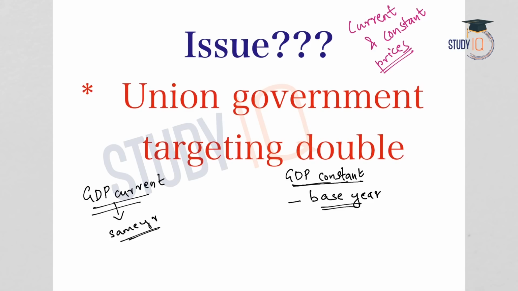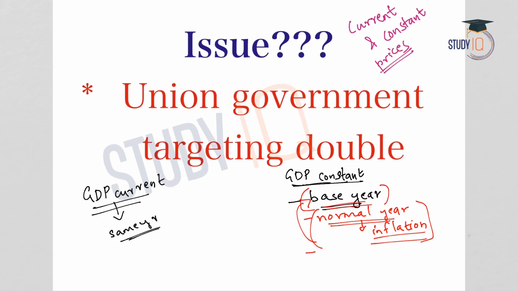So coming to the base year, what is the criteria for selection of a base year? The base year is selected from a normal year. The base year should be a normal year. Normal year means without much fluctuations in the inflation rate. So inflation will be normal in a normal year, and also relevant data should be available for that particular year. Then the year is considered to be a base year. This is the criteria for selecting a base year.